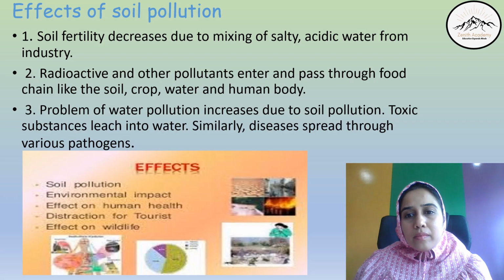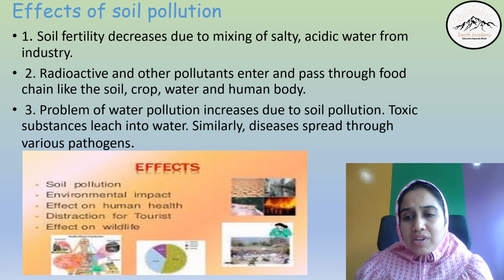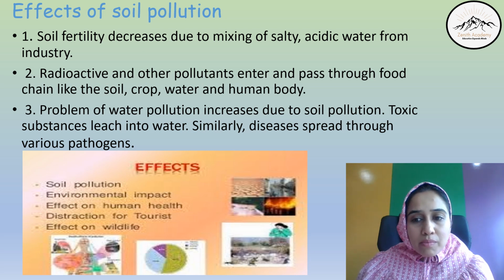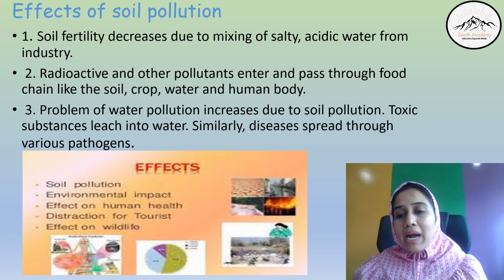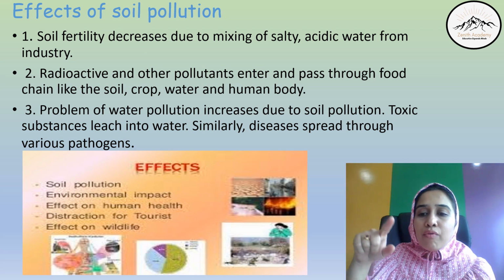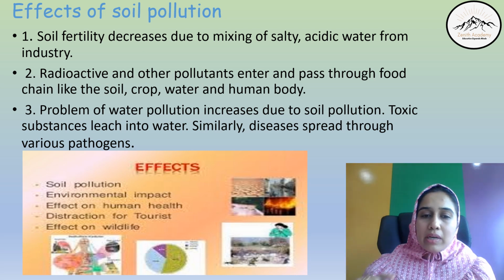Let's see the effects of soil pollution. Soil fertility decreases, of course, because salty, acidic water from industry and everything mixes with it. Radioactive and other pollutants also mix with the soil. Now, this water will be taken in by the plants for their growth. So what happens is that it enters the food chain and then affects animals and humans.